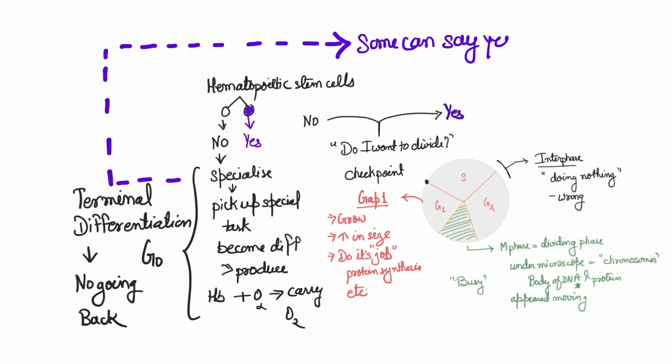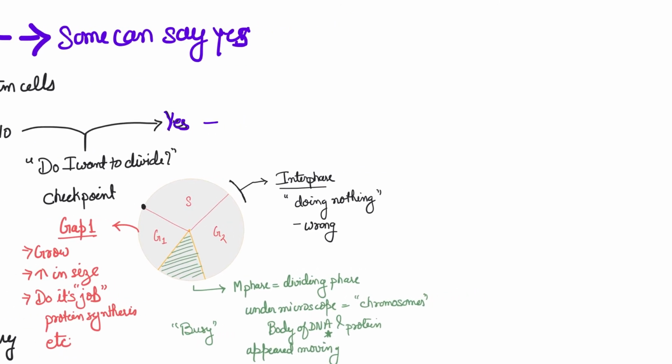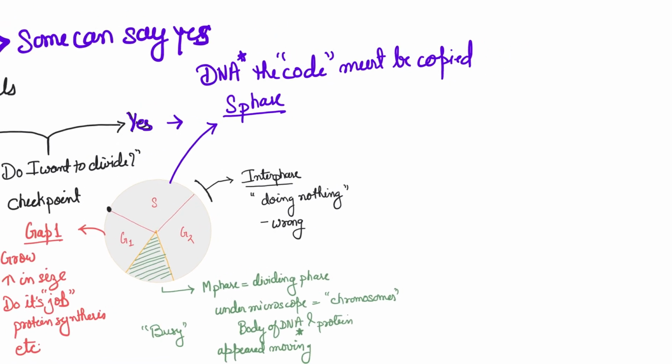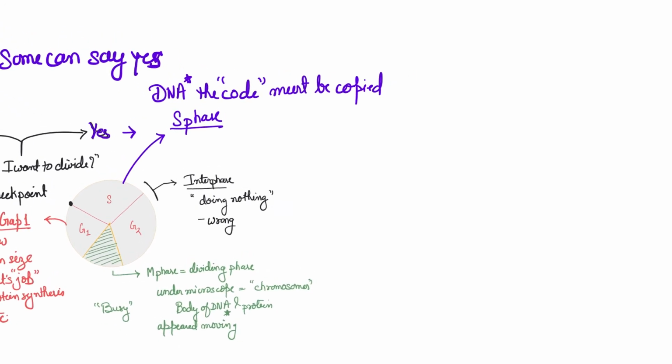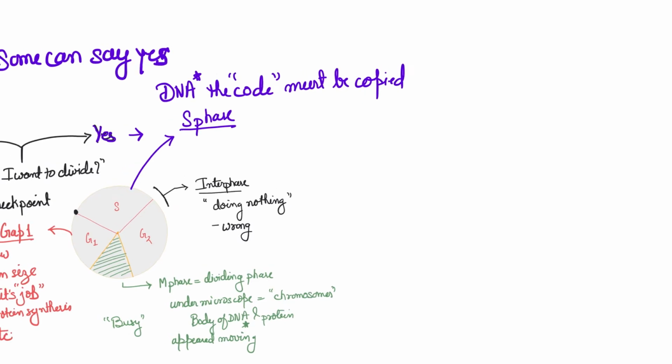Sometimes the cell can take a brief pause in G naught and then come back, say yes, and go on to the S phase, which is the phase where the cell duplicates the DNA, the code. It has to be copied, right? Because DNA has all the information, right? So S phase is the phase where the cell duplicates all its DNA so that it can finally distribute it to the daughter cells. And don't worry, we'll get to the details.